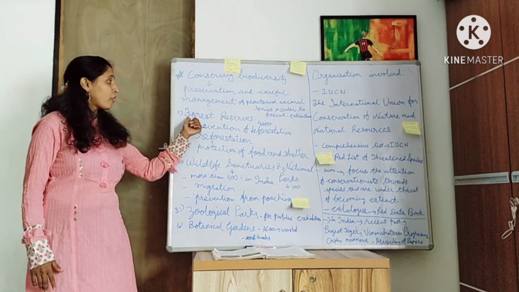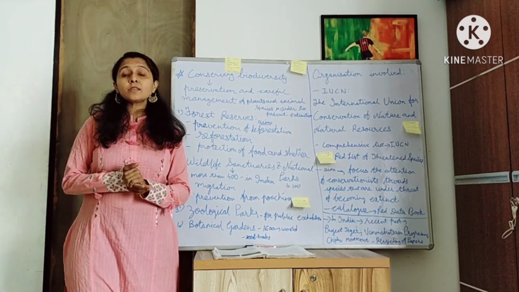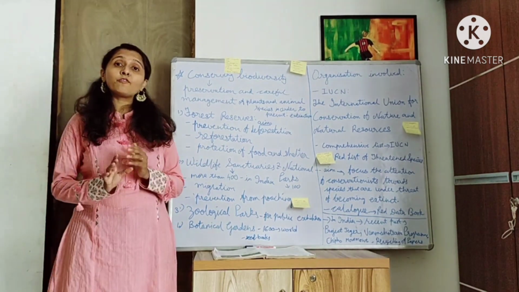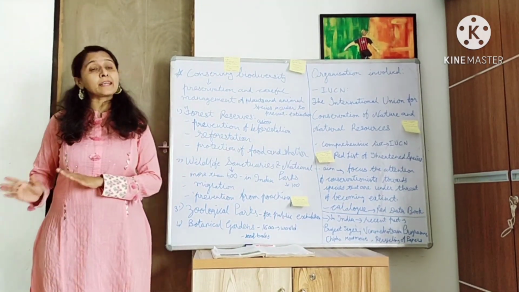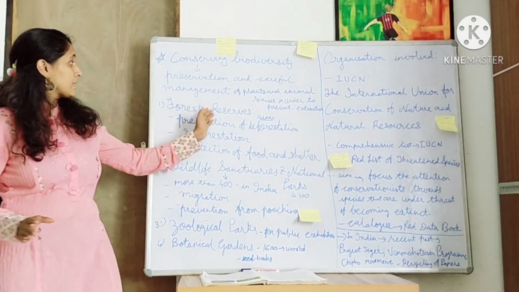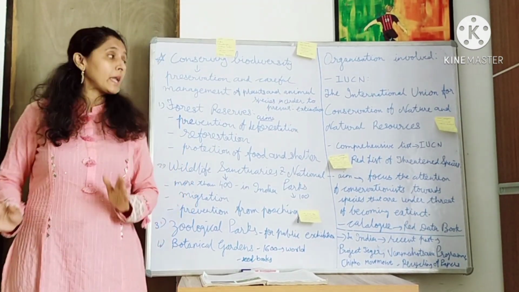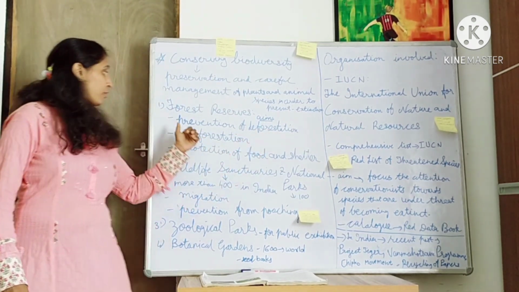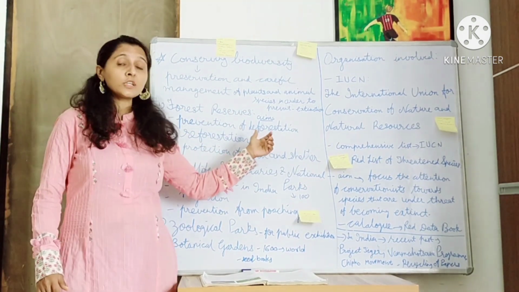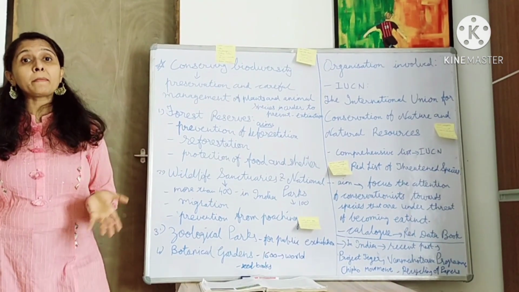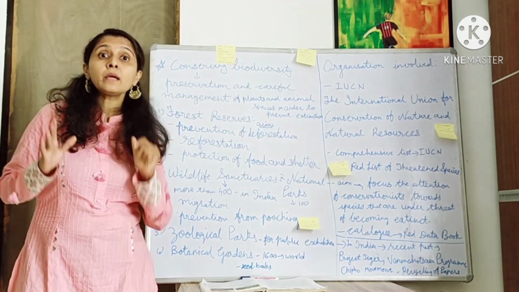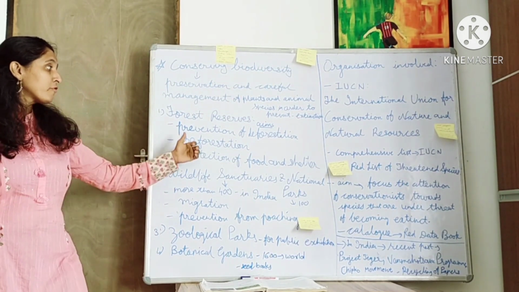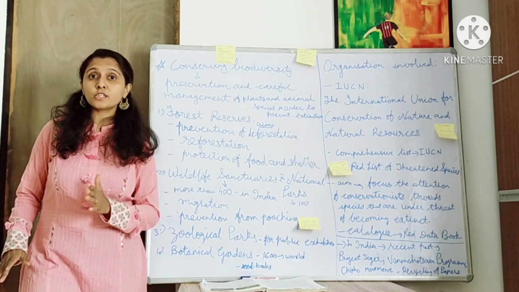First, forest reserves. A forest reserve is a large area where the forests are being protected from human exploitation. Forest reserves have been established with some aims. What are their aims? First aim is prevention of deforestation. Here strict laws have been passed so that deforestation can be stopped. Second is reforestation.